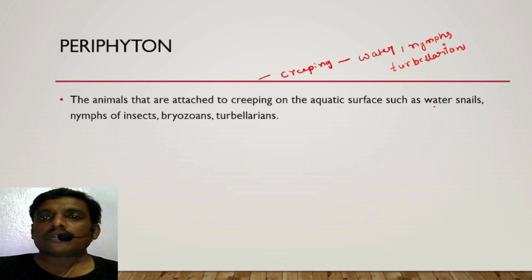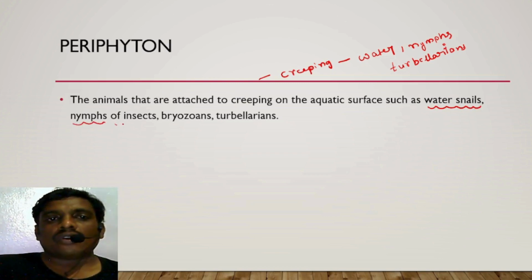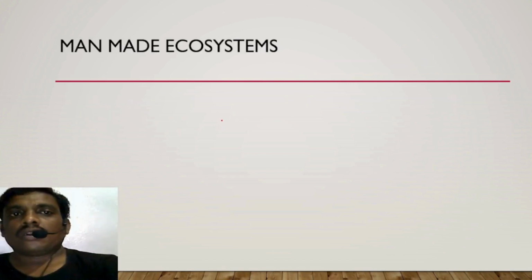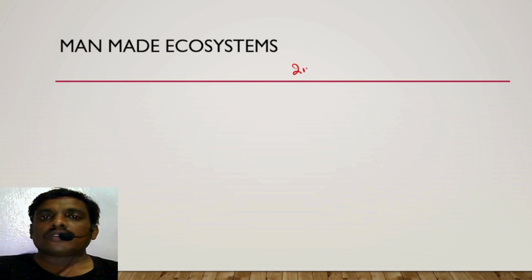Any 2 examples at least we have to mention: water snails, nymphs of insects, bryozoans, turbellarians.